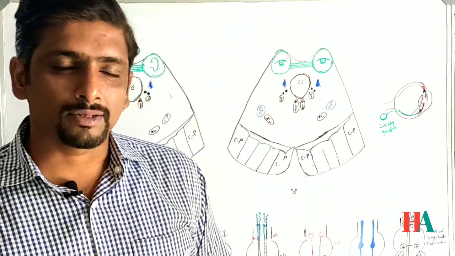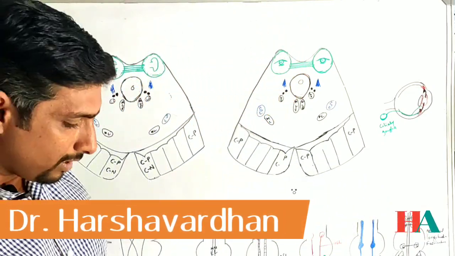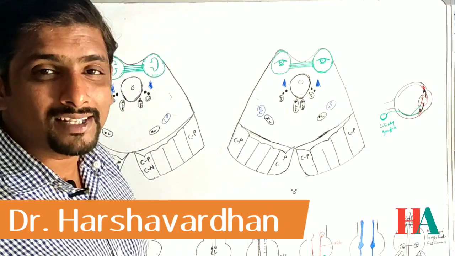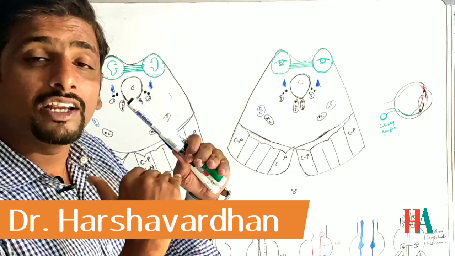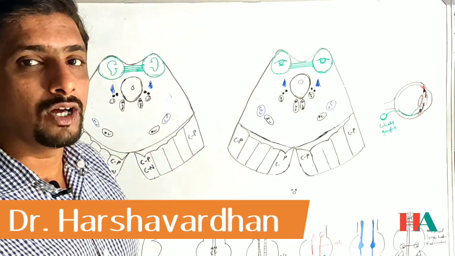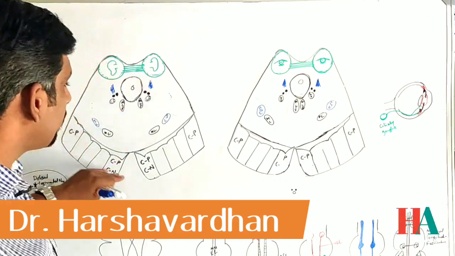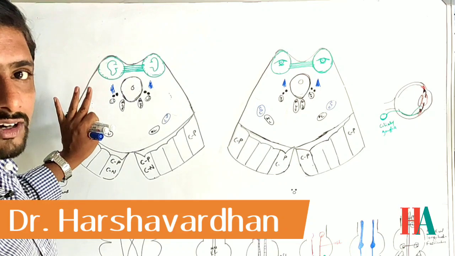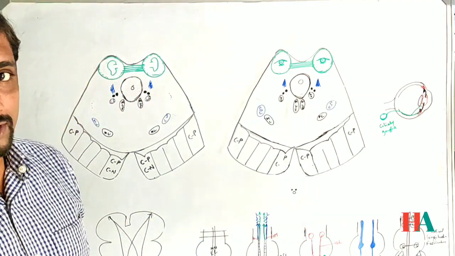Today we are going to discuss the topic of midbrain cross section. As we already know, the midbrain is taken in cross section at two levels. One is at the inferior collicular level, and above it the superior collicular level. See, this is the area of the inferior collicular level cross section, and this is the superior collicular level cross section.